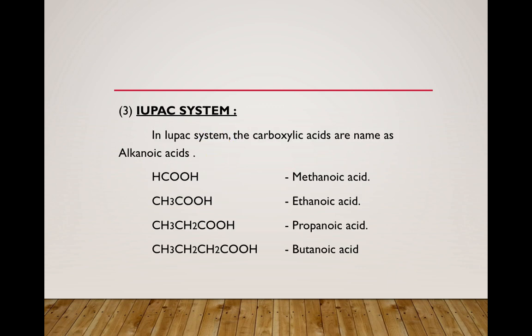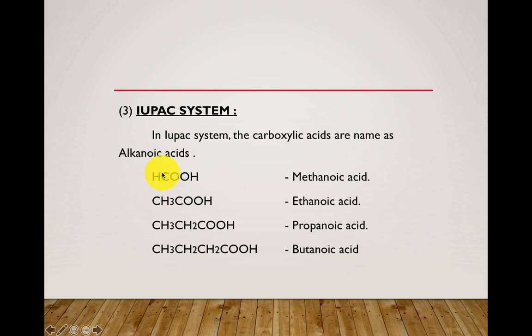So, the last system for nomenclature of the carboxylic acid groups is the IUPAC system. All of you are well aware of this IUPAC system. Similar to alkenes, we are going to name the compounds of carboxylic acids based on the IUPAC system. See here, this is the carboxylic acid group. So, in the IUPAC system, these carboxylic acids are named as alkanoic acids. What is meant by alkanoic acid? It is nothing but alkane plus oic acid equals alkanoic acid.